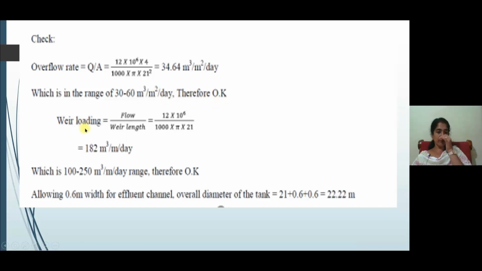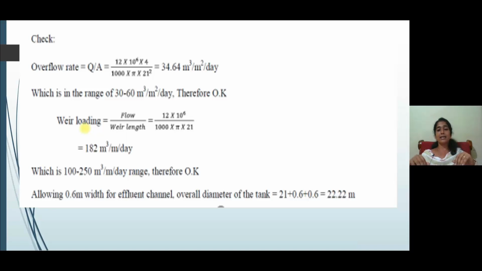Then the weir loading. After treatment, this effluent is collected through the periphery of this circular tank, and this is provided with a weir. And the weir loading is calculated by the flow. Flow is the total average flow inside this primary treatment system, that is 12 into 10 raised to 6.